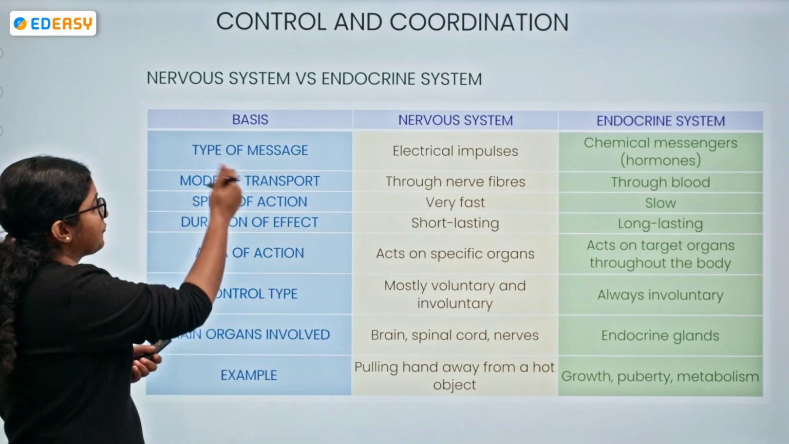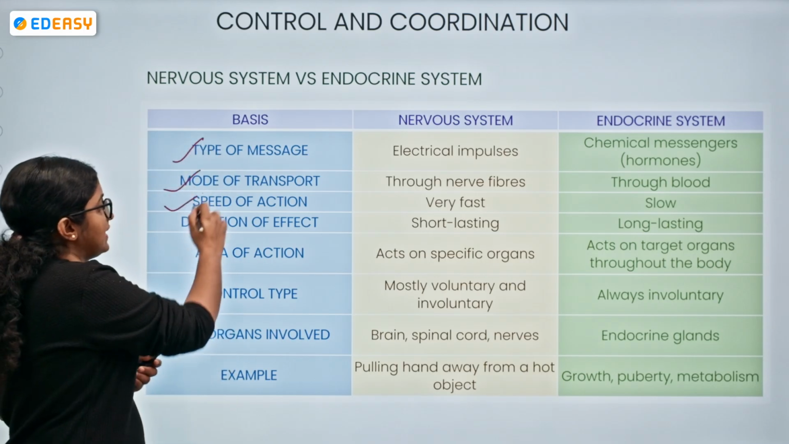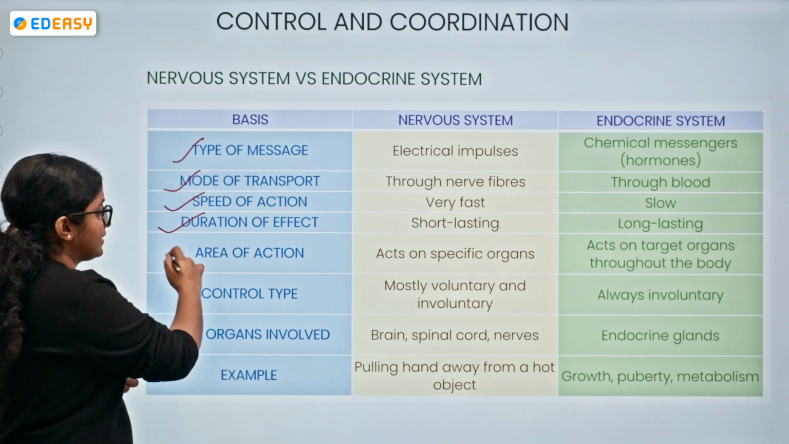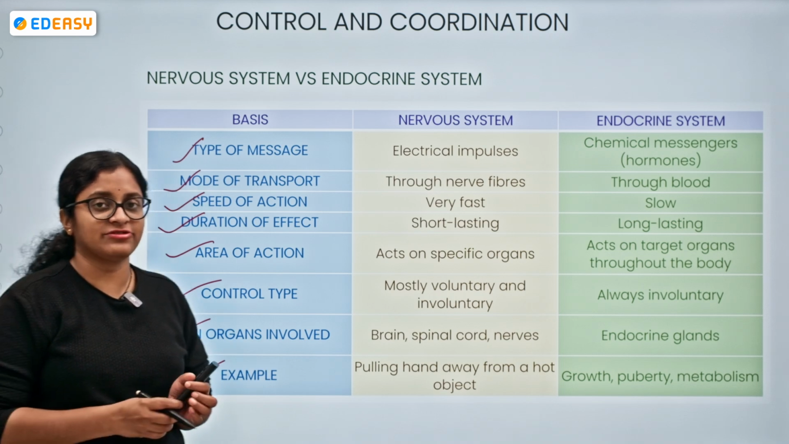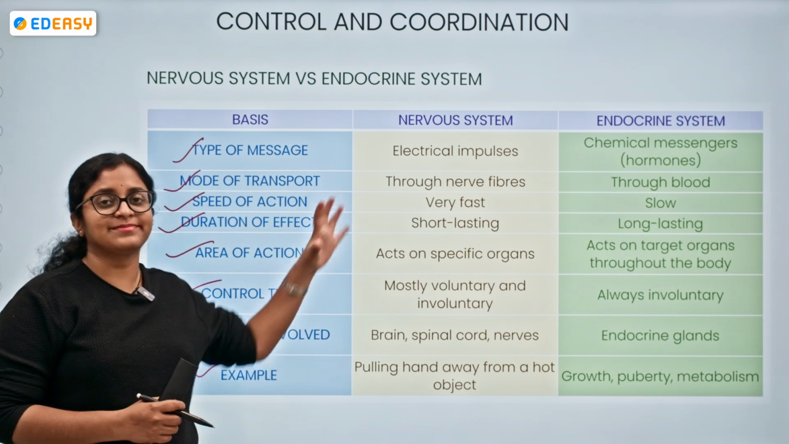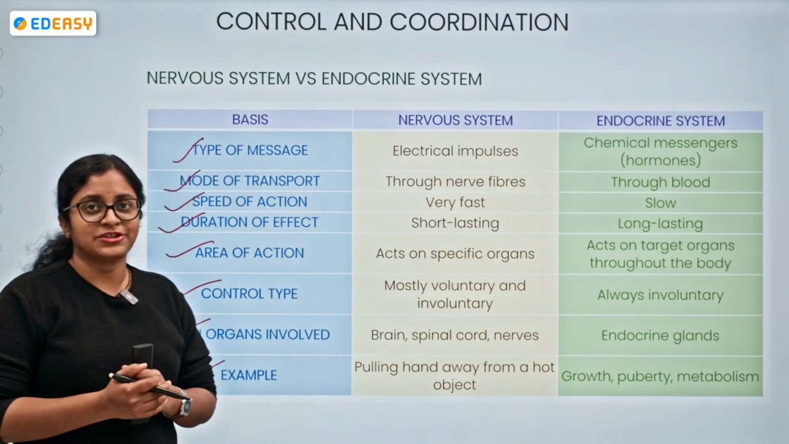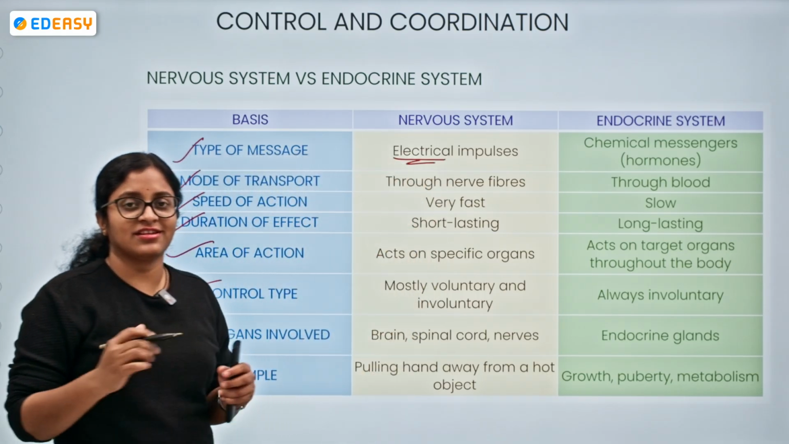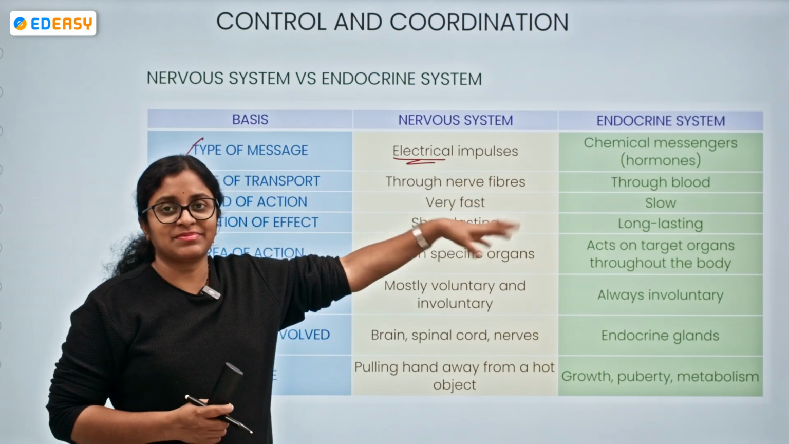It might be the type of message, the mode of transport, or the speed of action. It can be the duration of effect, the area of action, the control type, and the main organ involved. Finally, with examples, we shall consider these features or parameters so that both systems are sufficiently compared. Let's start with the nervous system. What will be the type of message? It is in the form of electrical impulses. Nerve impulse transmission will be there. Whereas in the endocrine system, there are chemical messengers.